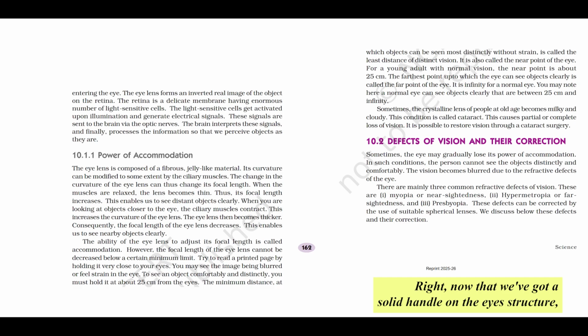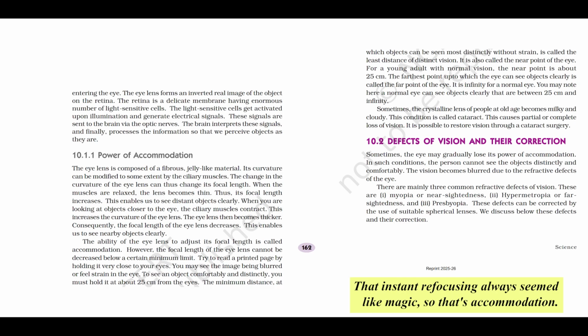Right, now that we've got a solid handle on the eye's structure, let's delve into one of its most astonishing capabilities, the power of accommodation. This is a really key concept, essential for both your board exams and competitive tests. It defines the eye lens' inherent ability to adjust its focal length. It's how your eye can effortlessly shift focus from, say, a distant cloud to the words on this page almost instantaneously. And you don't even consciously think about it. This flexibility is a marvel of natural engineering. That instant refocusing always seemed like magic.